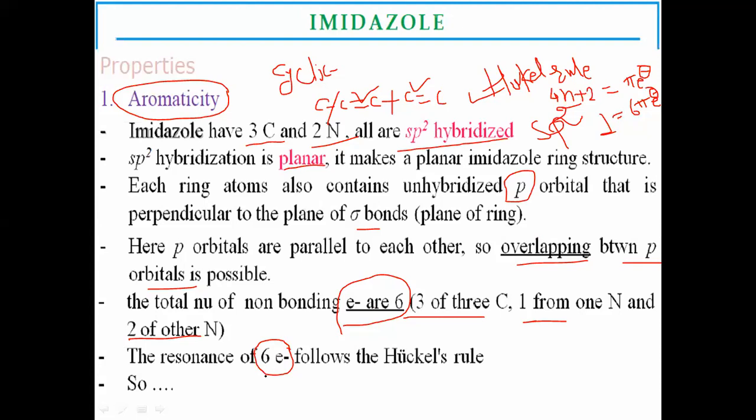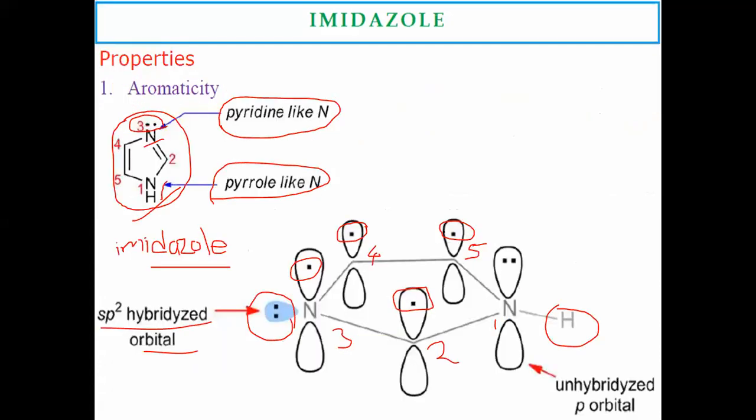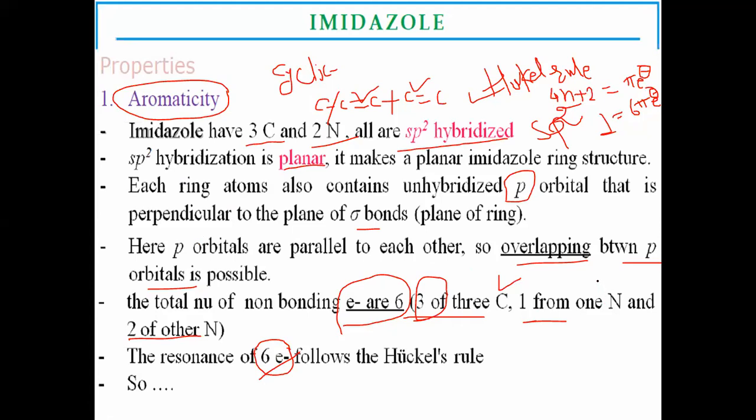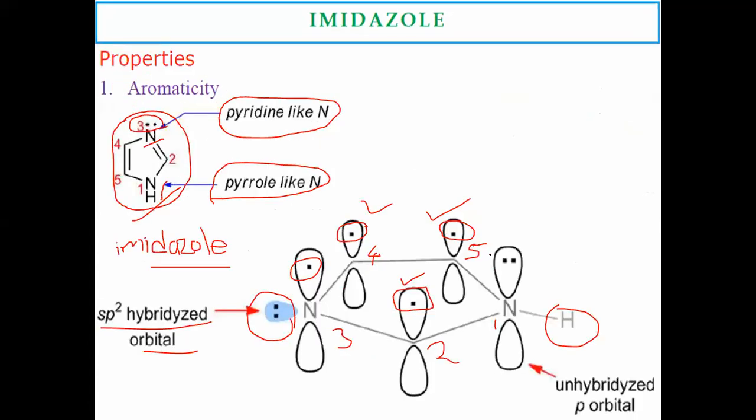In imidazole, the 6 electrons are 3 from single carbon atoms, 1 from nitrogen, this one, and 2 unshared electrons, a lone pair of electrons, from this nitrogen where the hydrogen is substituted.